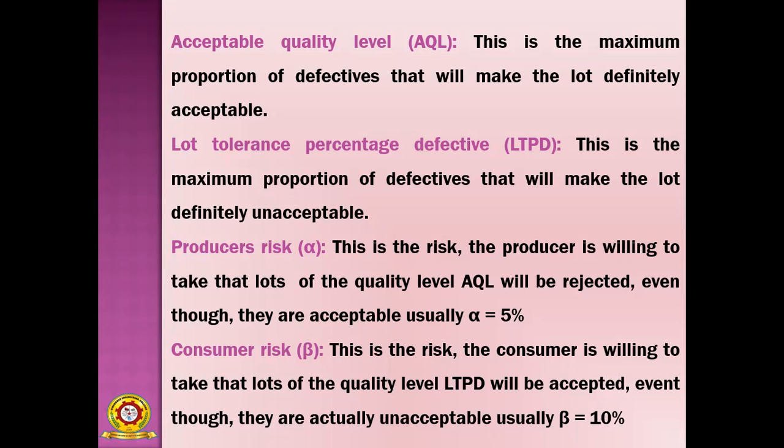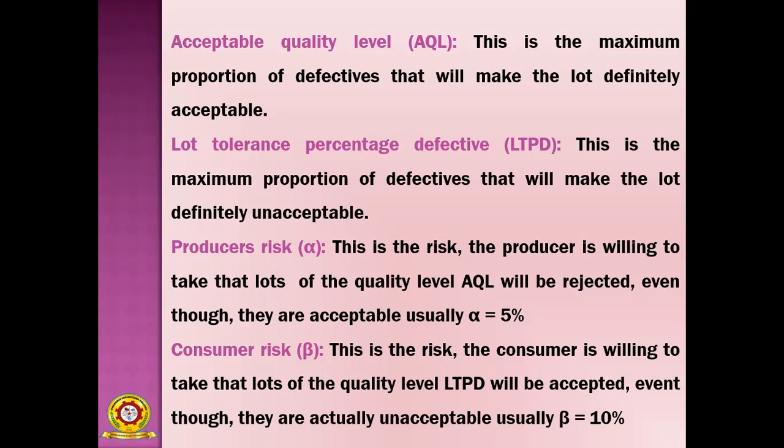So this is the maximum proportion of defectives. That means the buyer only accepts 1 or 2 defectives out of 100 bags, but if the number of defectives crosses more than 2, then you do not accept the lot. That is lot tolerance percentage defective.